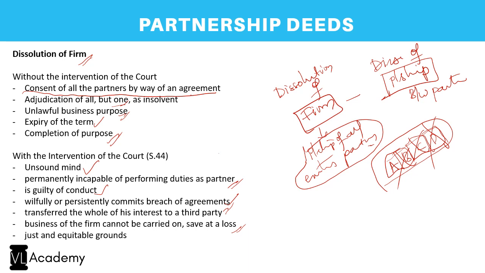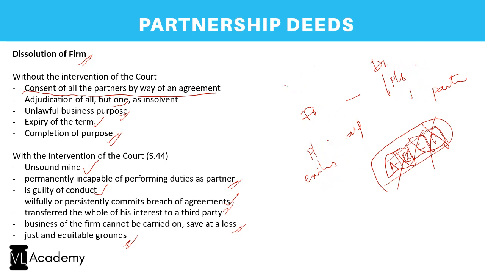Even though other partners are agreeing, you can still convince the court, and by intervention of the court can order for a dissolution of the firm, and on any other just and equitable grounds, which can be any ground for that matter. So this is how you can dissolve a firm, either with the intervention of the court or without the intervention of the court. So this is the concept of a dissolution of a firm.